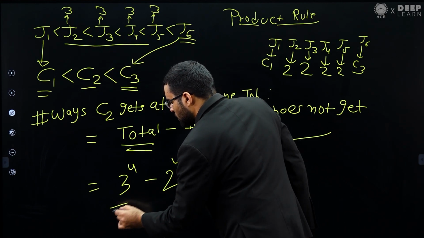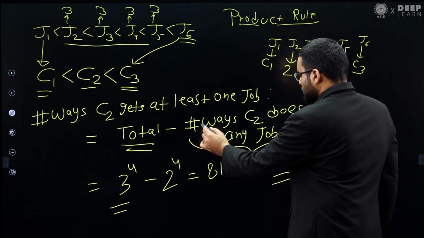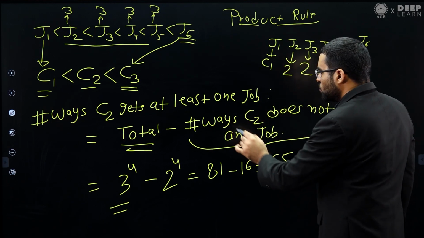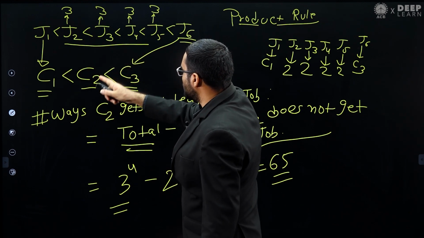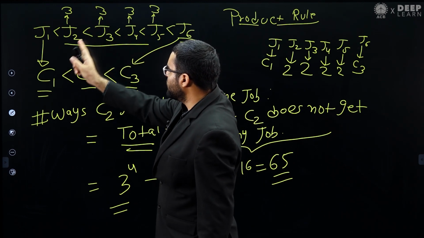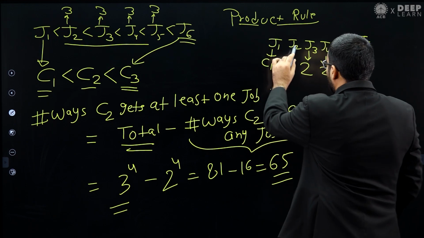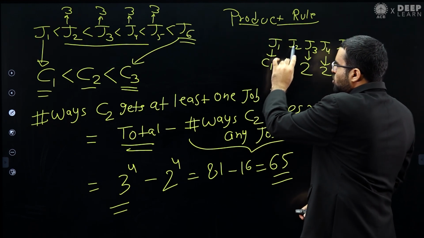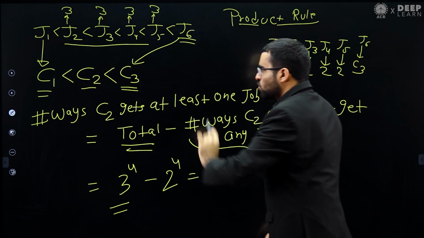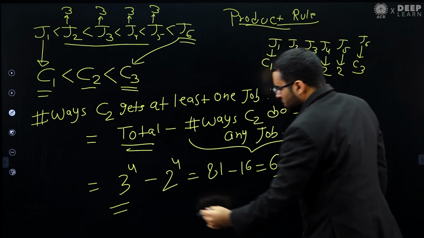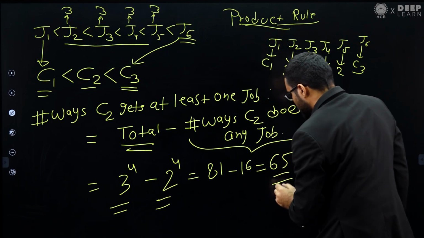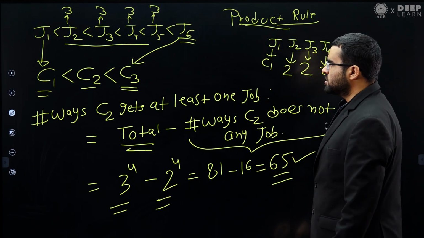So the total number of ways will be 3 power 4, minus the number of ways C2 does not get any job, meaning none of these jobs go to C2. For every job we have 2 choices, since every job can go either to C1 or to C3. You can apply the product rule here and you will get minus 2 power 4. So the answer will be 65.